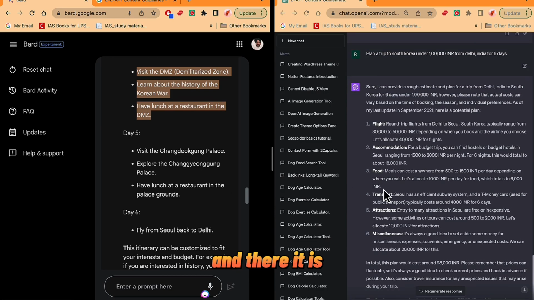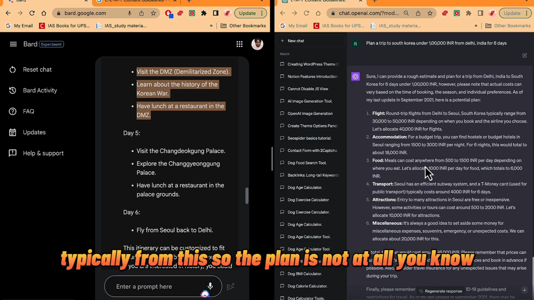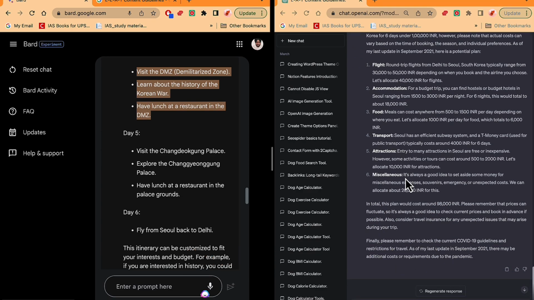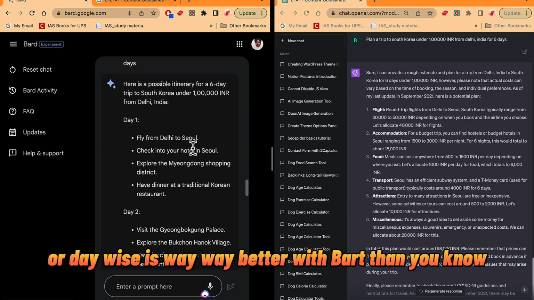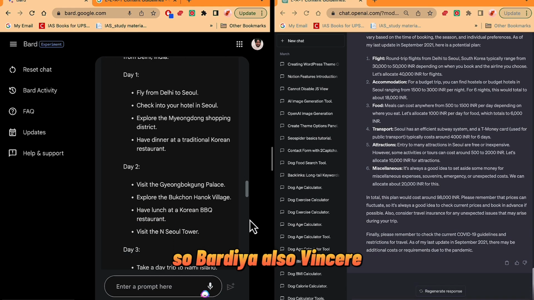And there are the flights typically from this. The trip itinerary, or I would say day-wise plan, is way better with Bard than with ChatGPT. So Bard AI also wins here.